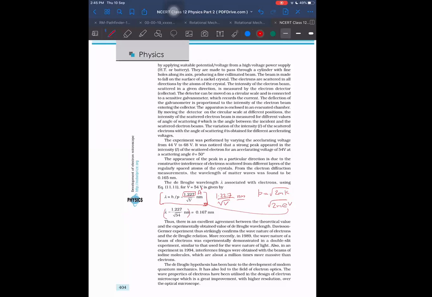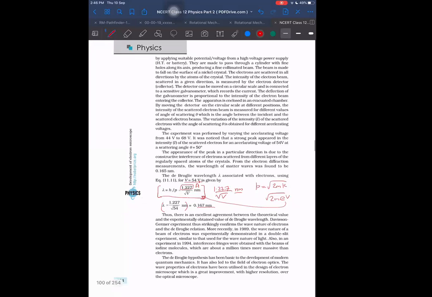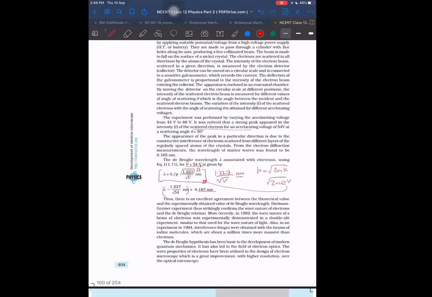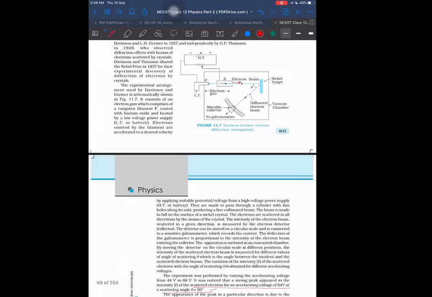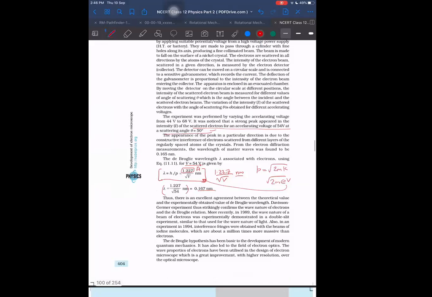Then they are saying that we observe that when voltage is 54 volt, lambda is coming out to be this, and by that we are getting the scattered electrons for accelerating voltage of this at an angle of 50 degrees. If it is getting scattered at 50 degrees, then the angle of incidence we can think of as 25 degree and 25 degree angle of reflection, or we can think the planes were arranged in this way.